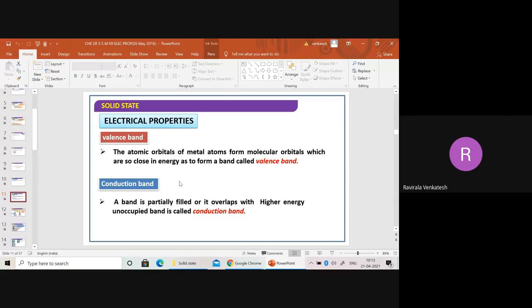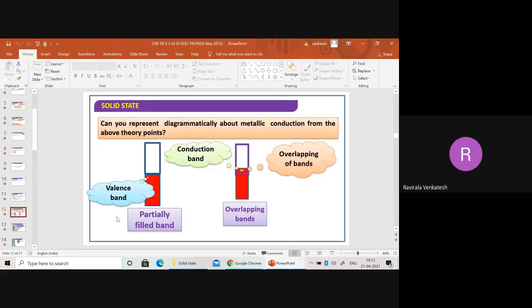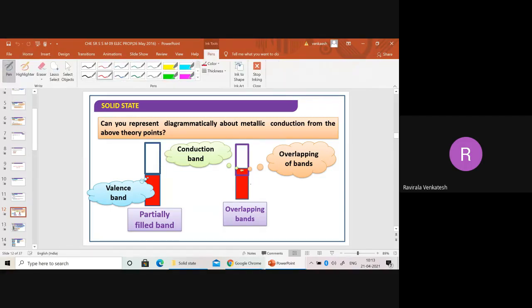If you do not have the electrons, it is empty, and we can call that the conduction band. You see this diagram? It is partially filled and this is empty. Now in the metal, both overlap. The movement of electrons can take place from here to here. Overlapping is there, they can move. Therefore they are called very good conductors.